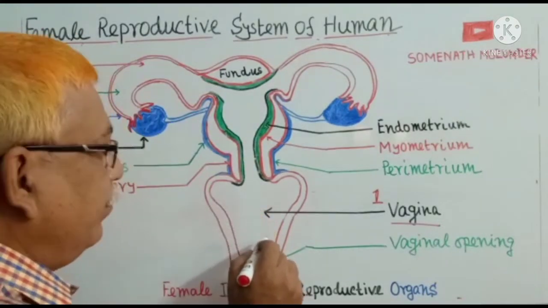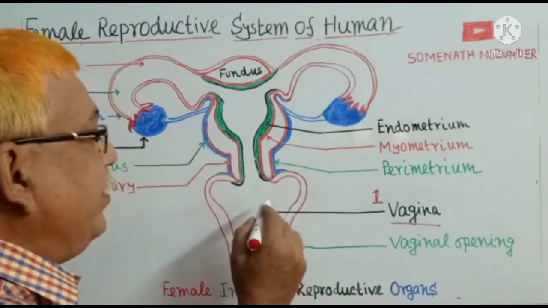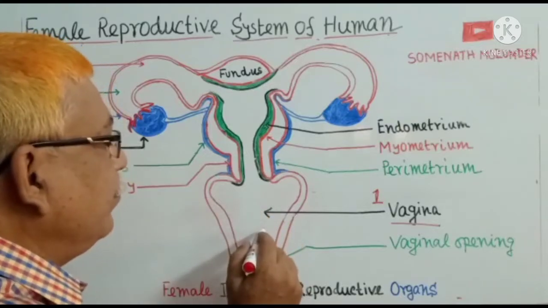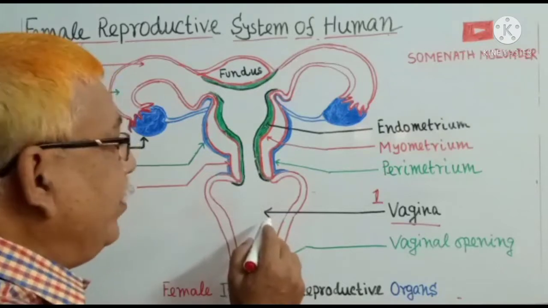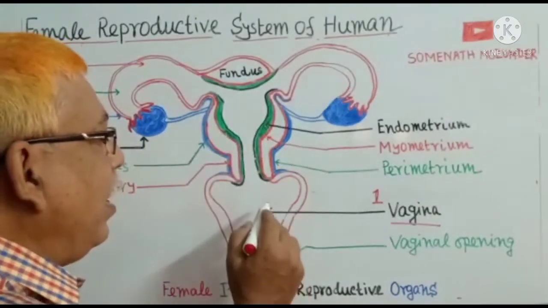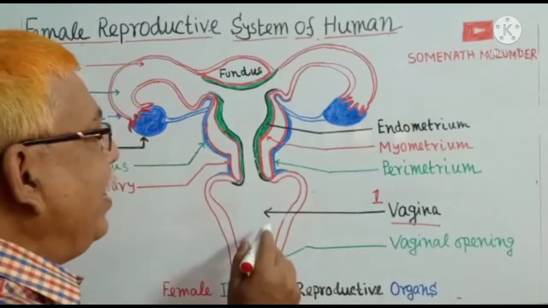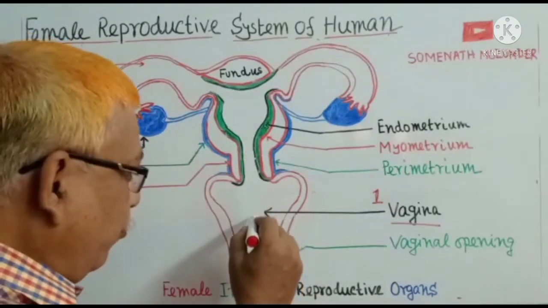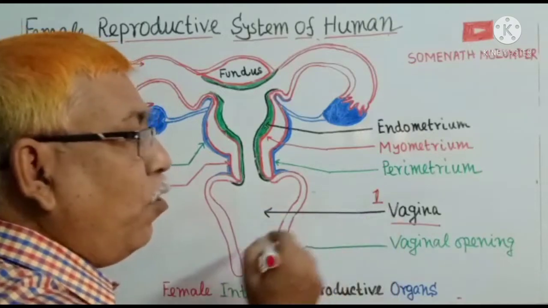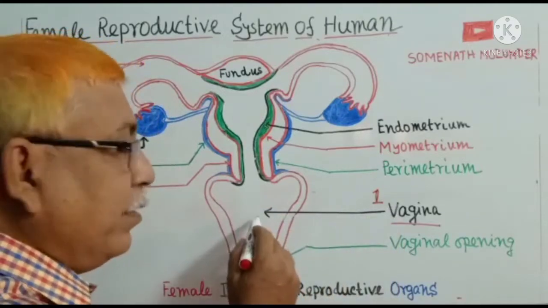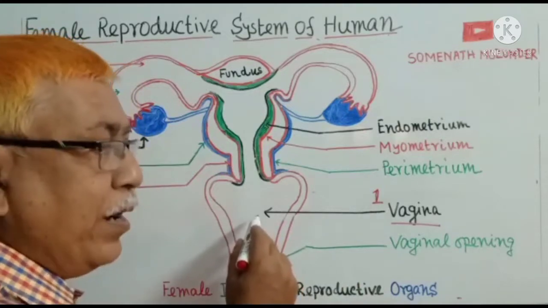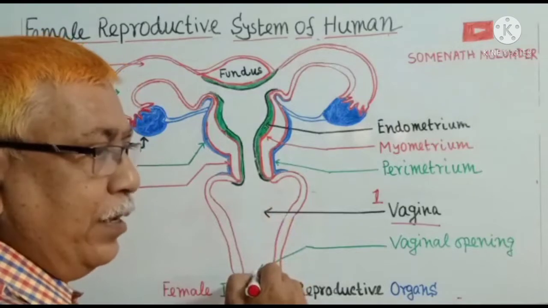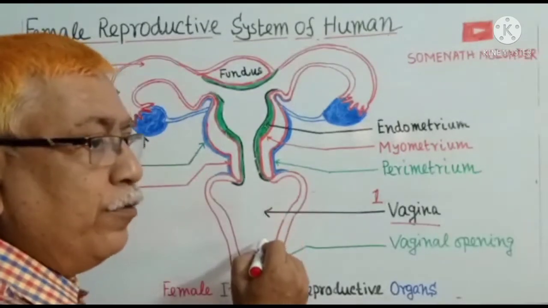Vagina is about 4 inches long. Vagina is the place where penis is inserted during intercourse, and semen along with sperms are ejaculated here, and in case of natural birth, baby is born through vagina. Vagina is also called birth tunnel or birth canal, and through this vagina menstrual blood flows.